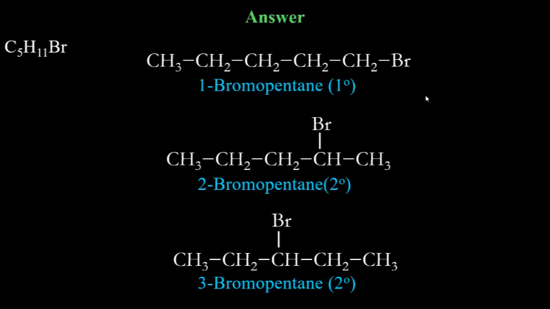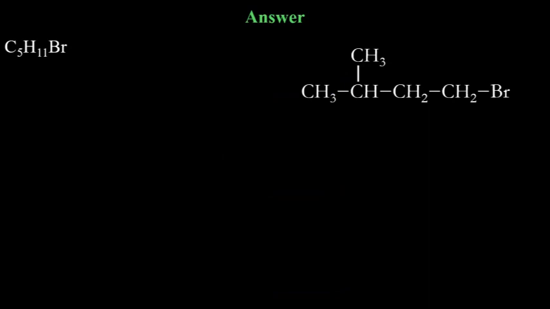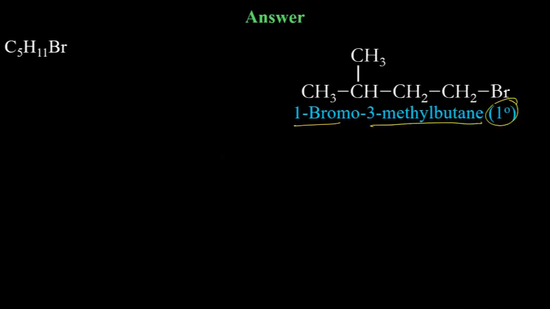Yes, that is something I told you for reference, ROE. Okay. So 3 bromopentane, 2 degree. Then again, now move methyl, as I told you in the previous case. Move the ethyl from here to here. Now remember, bromine is at the end. So this carbon is 1 degree, it is attached to only one carbon. IUPAC name 1 bromo 3 methyl butane, but it is 1 degree.